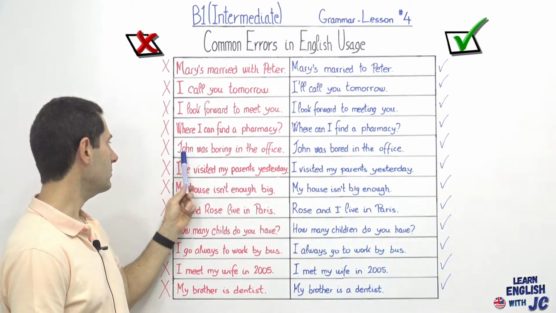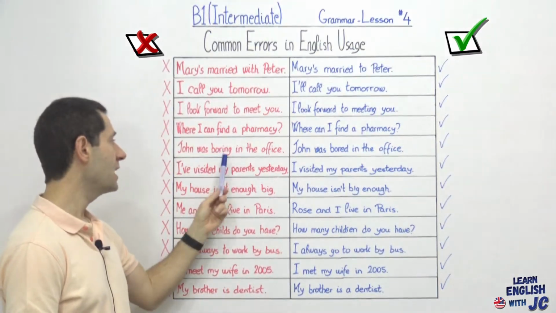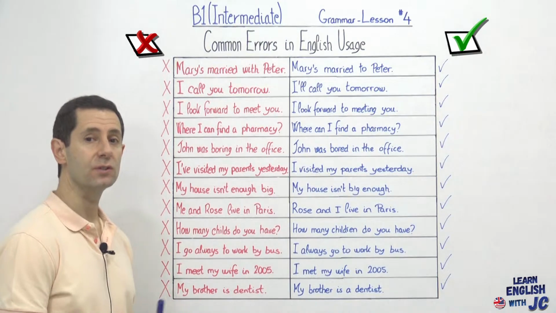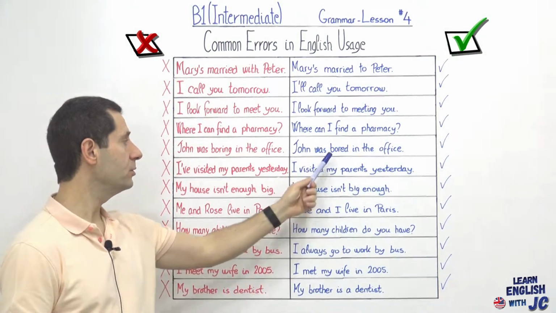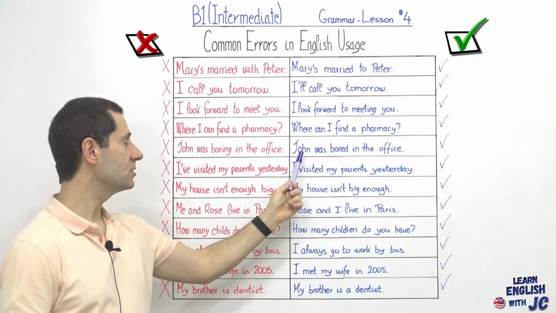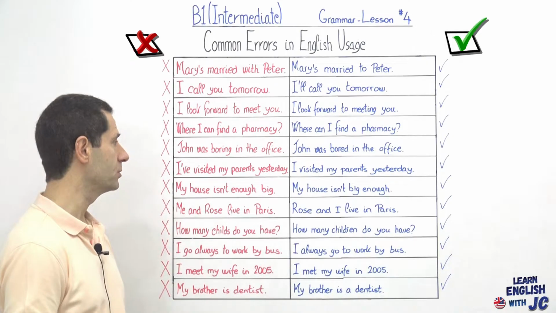Next one. John was born in the office. Okay, you use ing when you describe something or somebody external. When it is your own feeling, you use ed, and the sentence becomes, John was bored in the office. He didn't know what to do, he was bored.